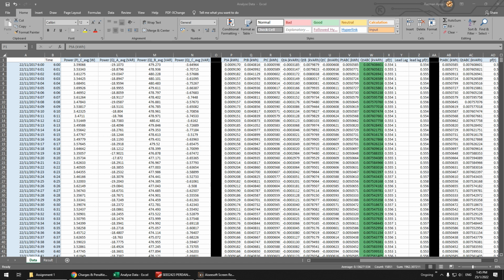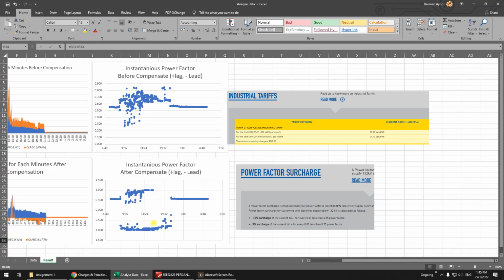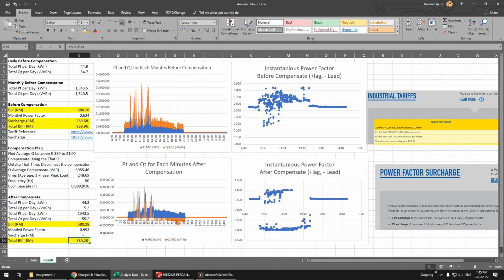Make sure this one, try to understand. The question is less complex than this. This one is much more complex. So you can see here the result. You have to plot the result, the load profile. You can see here the total P, the energy consumption.